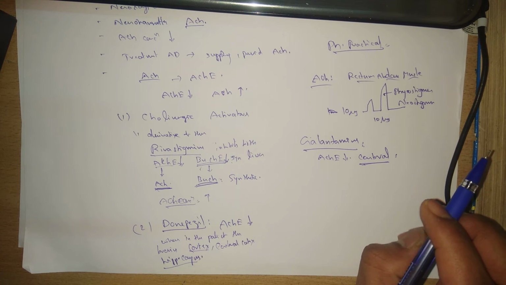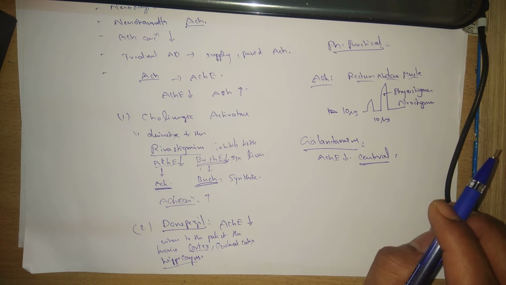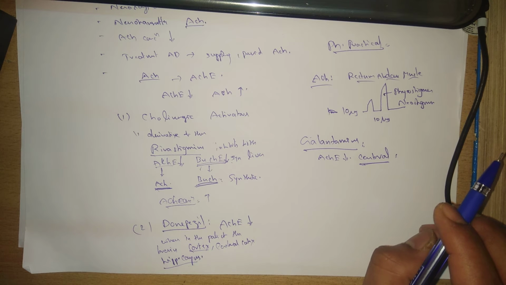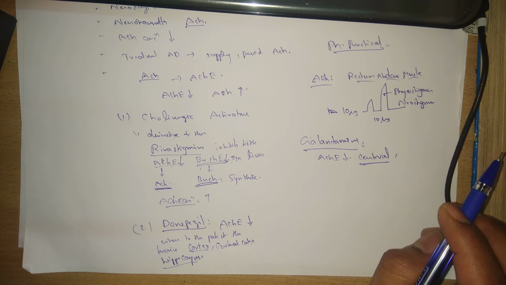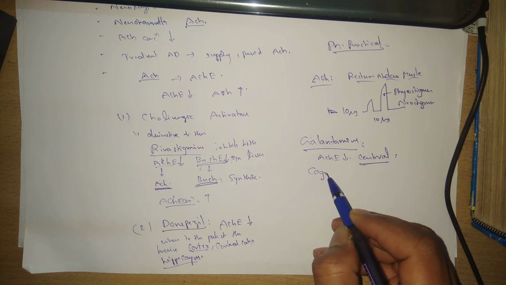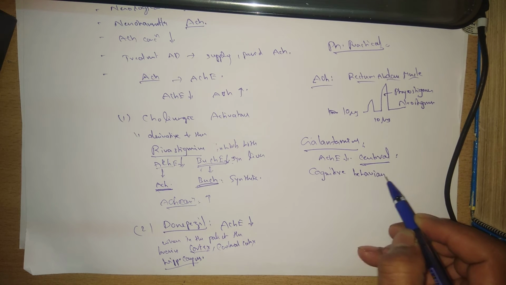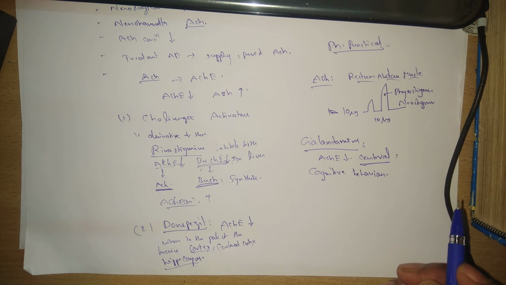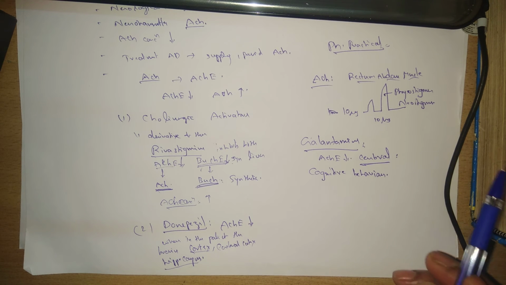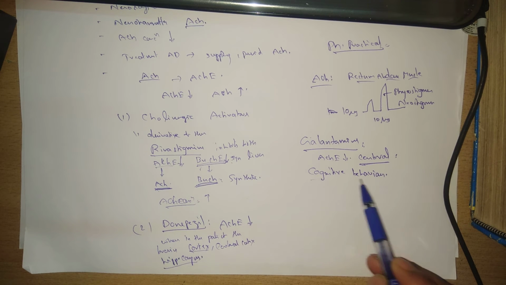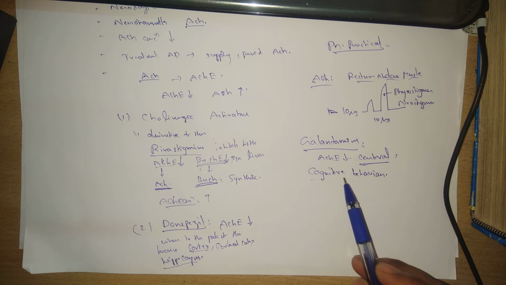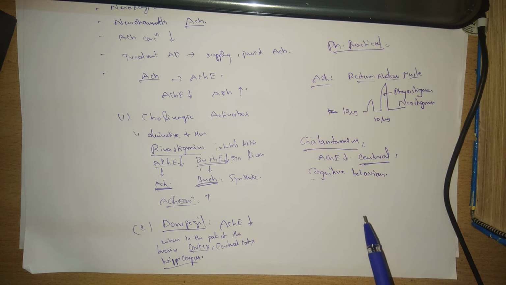Galantamine produces cognitive behavior, that is intelligence, the learning process and memory. All these effects are called cognitive behavior. So by using galantamine we can also improve cognitive behavior.